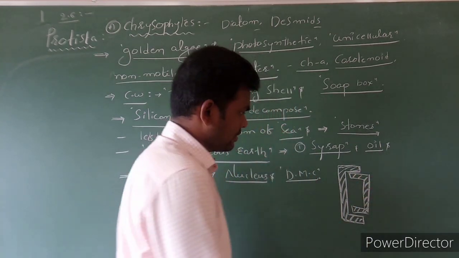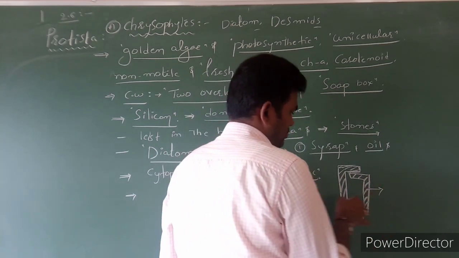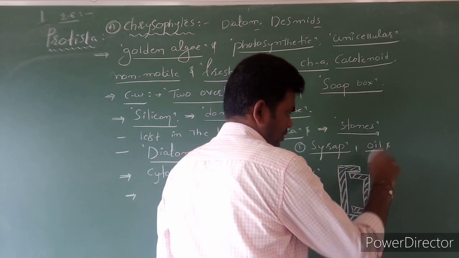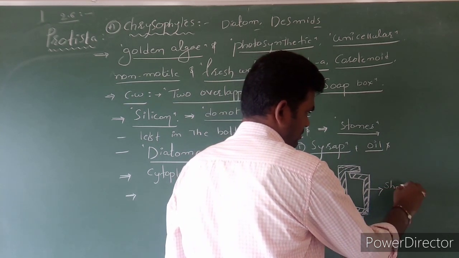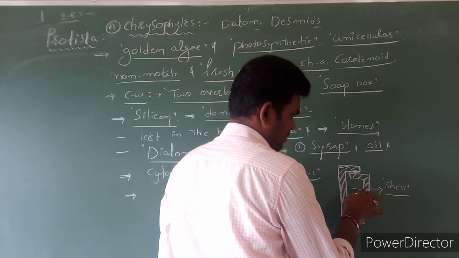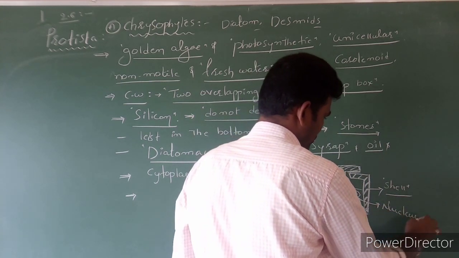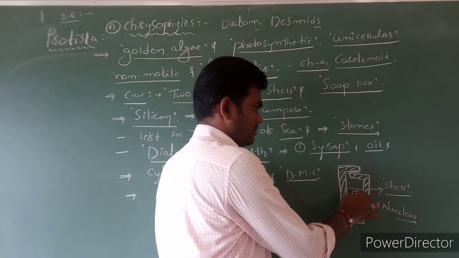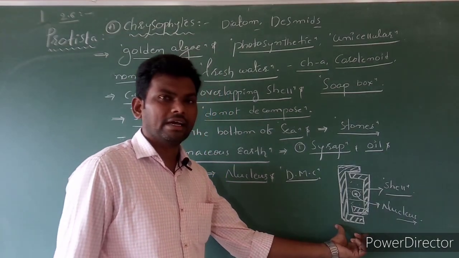This one is outermost, the shells, and here the nucleus is present. And this is the cytoplasm. So this is a diagram of diatoms.